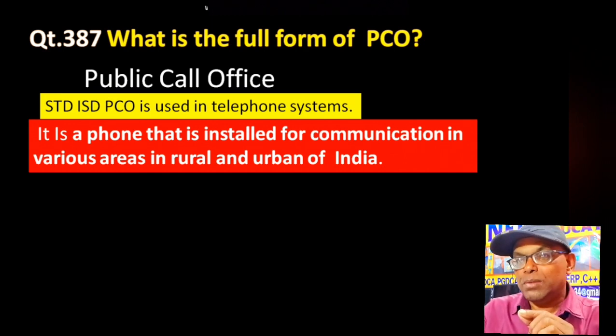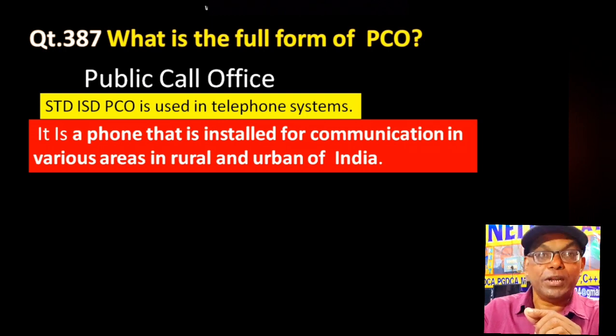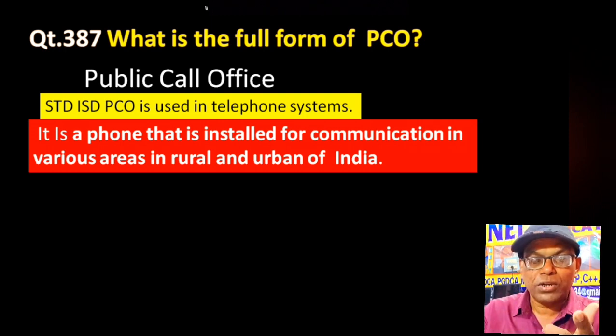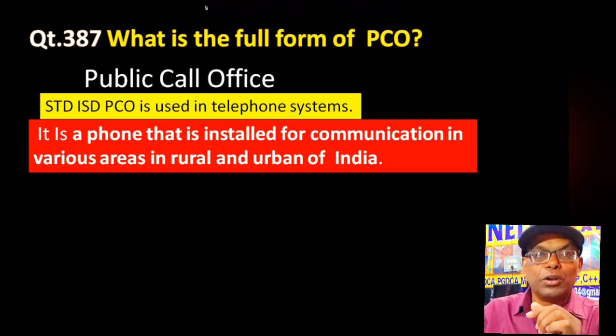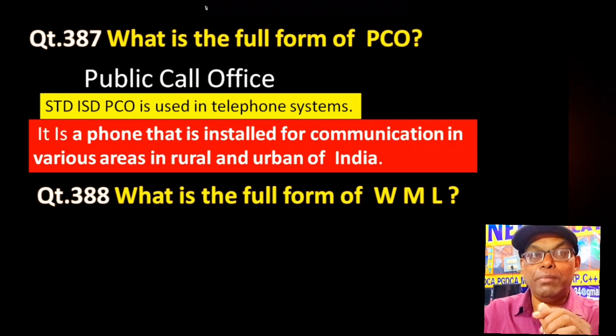So PCO is a phone that is installed for communication in various areas in rural and urban of India. Inside our country, we have to call from one area to another area through a telephonic system. So that is called a PCO, public call office. What is the full form of WML?